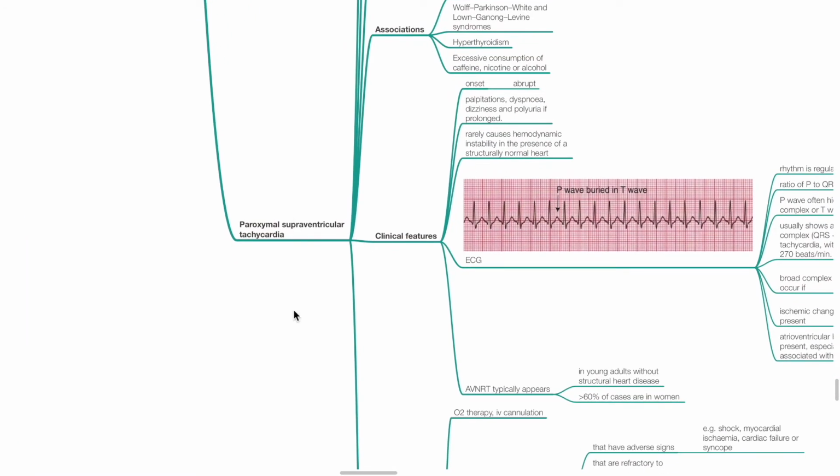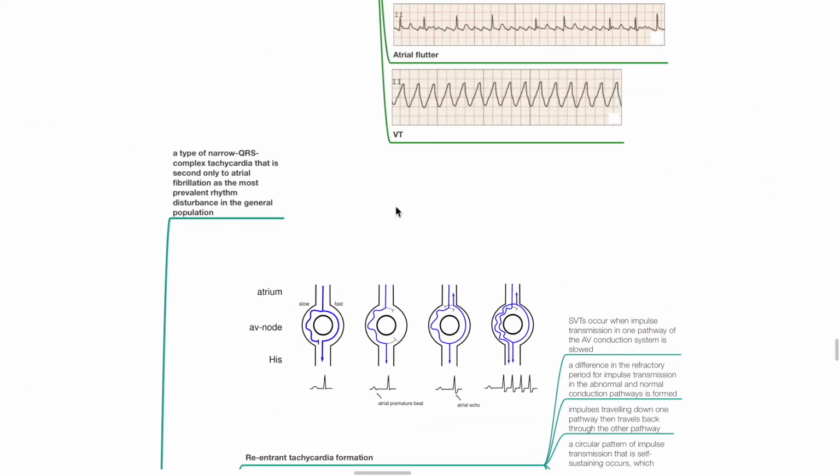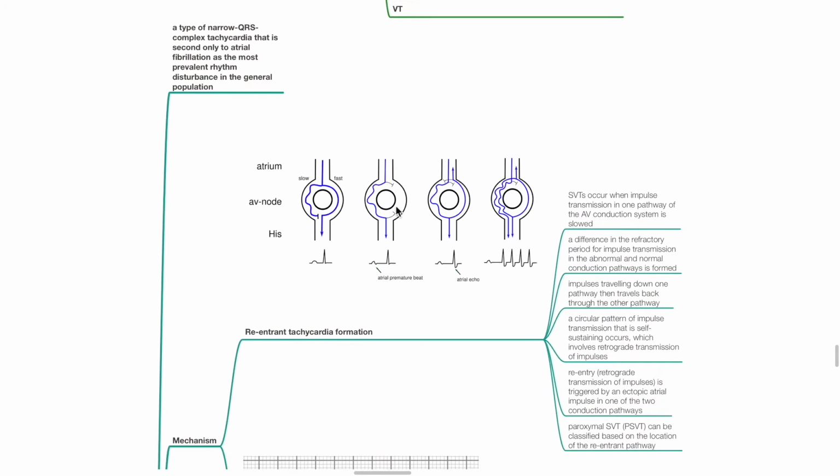Paroxysmal supraventricular tachycardia. This is a type of narrow QRS complex tachycardia that is second only to atrial fibrillation as the most prevalent rhythm disturbance in the general population.